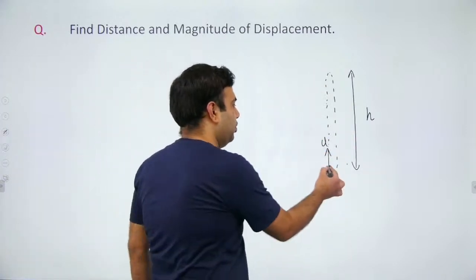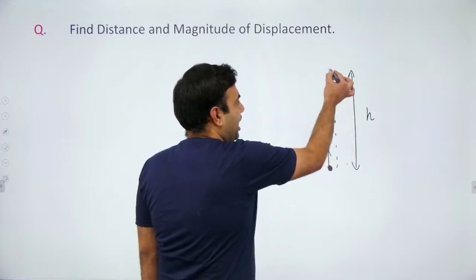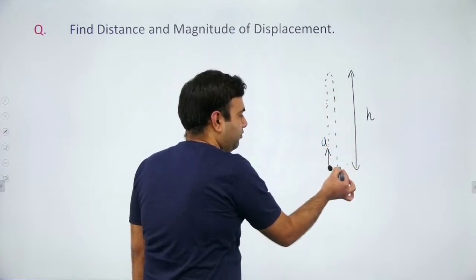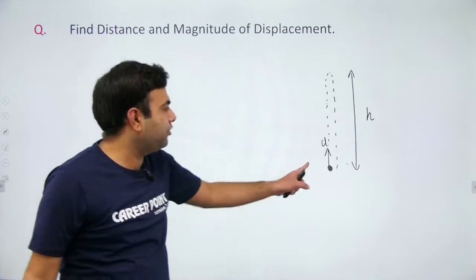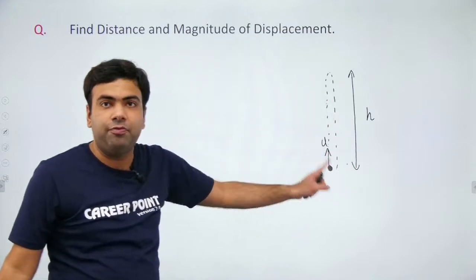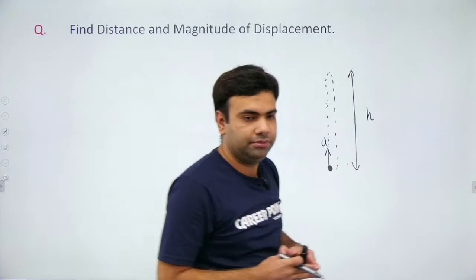If a particle is going up attaining maximum height h and again coming down at the same position, then what will be the distance traveled by it and what will be its displacement? Tell me.